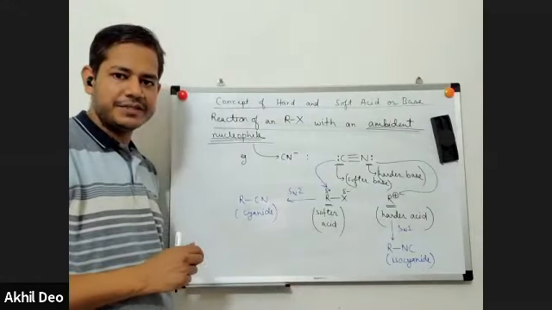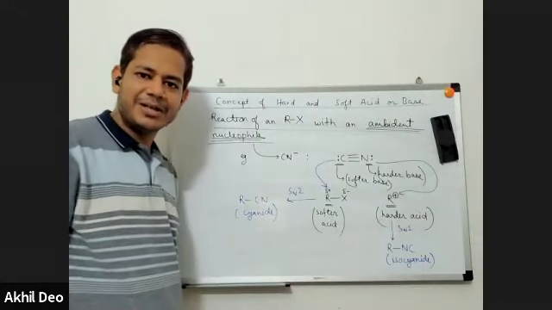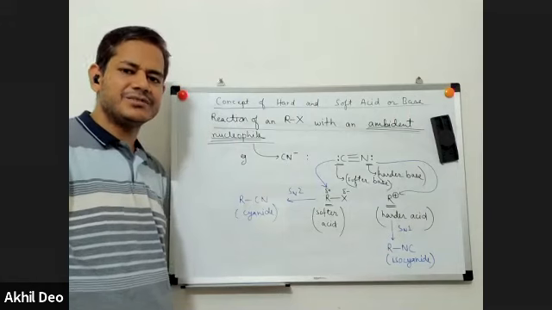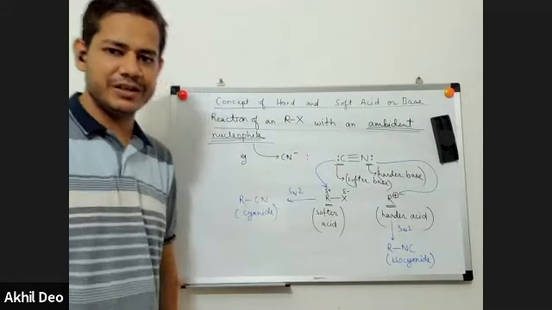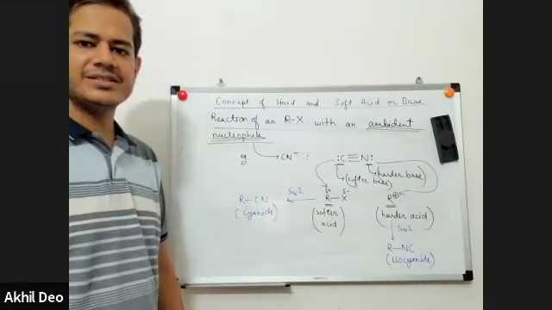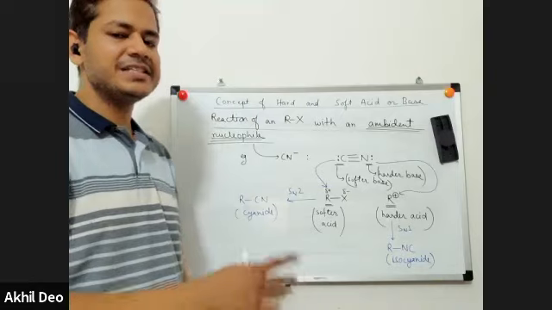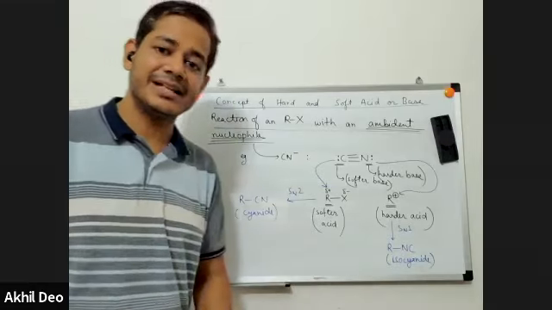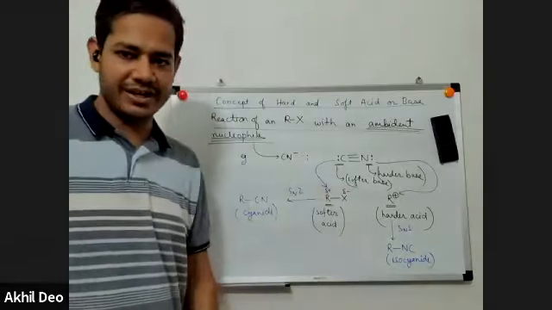This is a reaction in which the products formed cannot be explained on the basis of strong acid, strong base, strong nucleophile or weak nucleophile. We need to apply the concept of hard acid, hard base, or soft acid, soft base, to explain this difference in the product formed in an SN1 or an SN2 reaction.